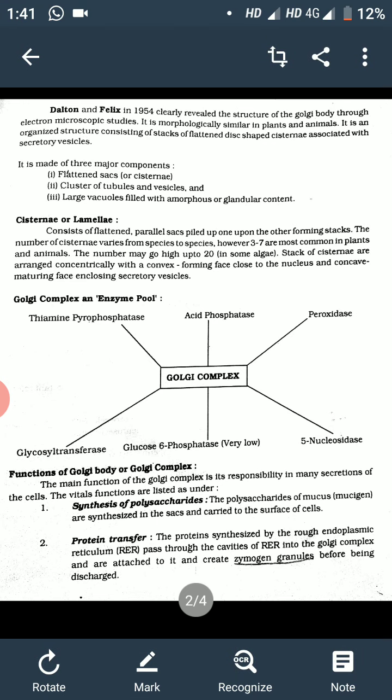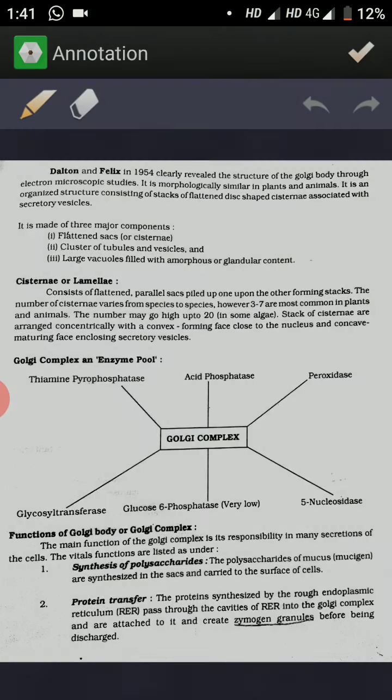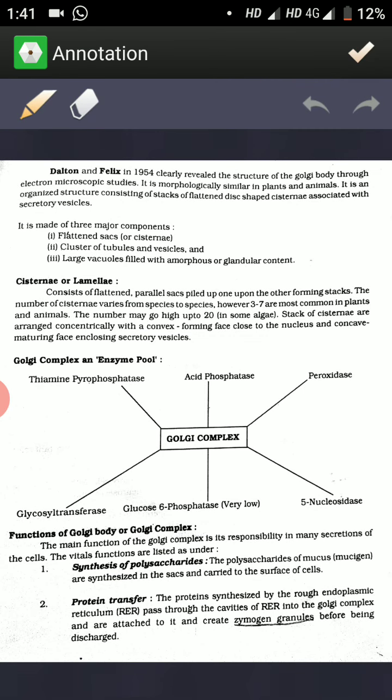Dalton and Flex in 1954 clearly revealed the structure of the Golgi body through electron microscope study. The Golgi body is made up of 3 major components.